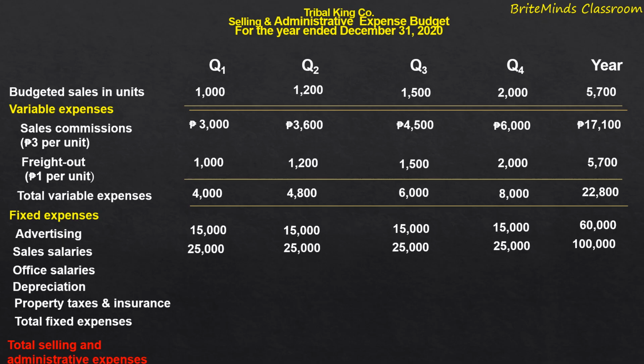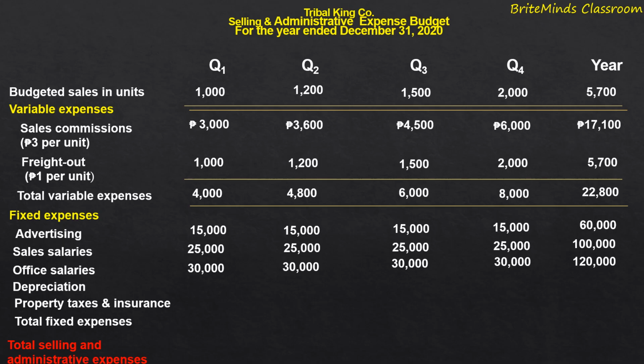For the office salaries, it amounted to 30,000 pesos, and it also remained constant for the 4 quarters. So for the entire year, the budgeted office salaries amounted to 120,000 pesos. For the depreciation expense, it refers to the furniture and fixtures.